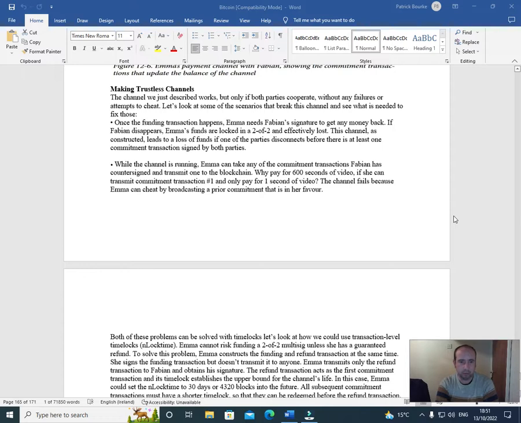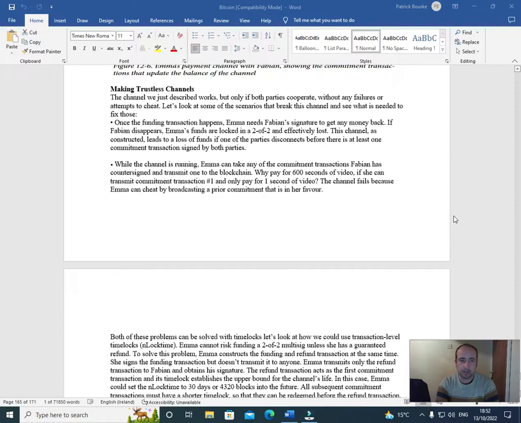The channel we just described works, but only if both parties cooperate without any failures or attempts to cheat. Let's look at some of the scenarios that break this channel and see what is needed to fix those. Once a funding transaction happens, Emma needs Fabian's signature to get any money back. If Fabian disappears, Emma's funds are locked in at 2 of 2 and effectively lost.